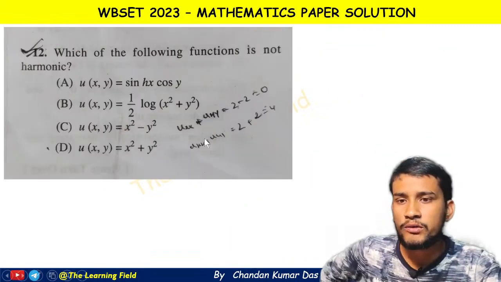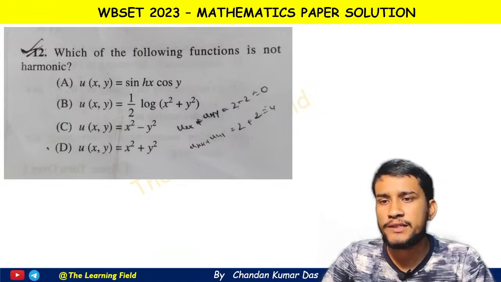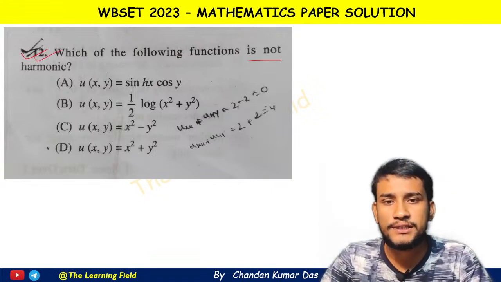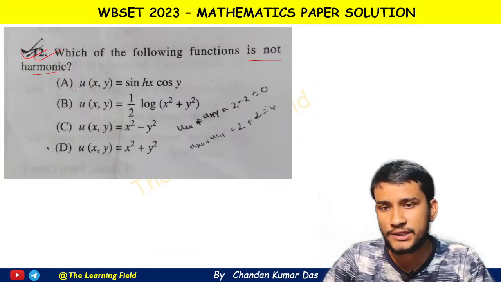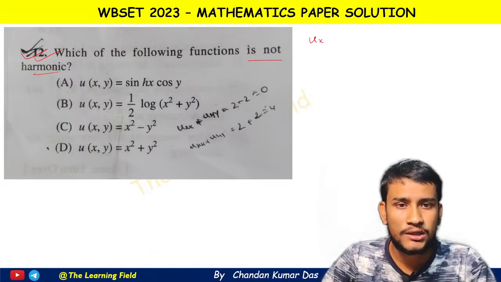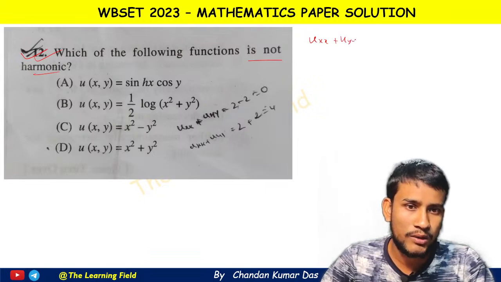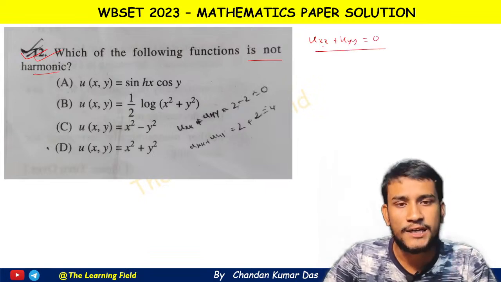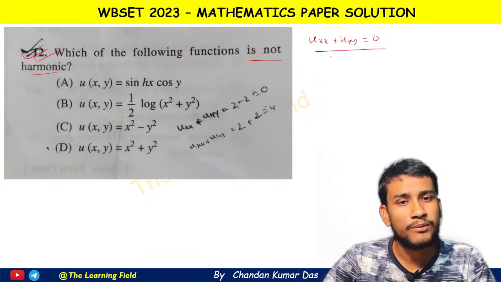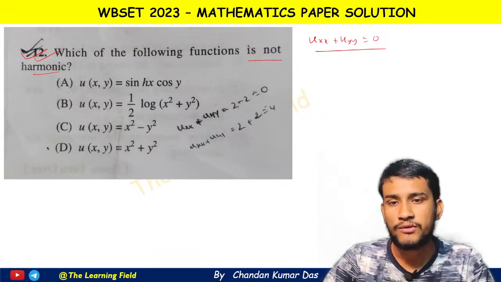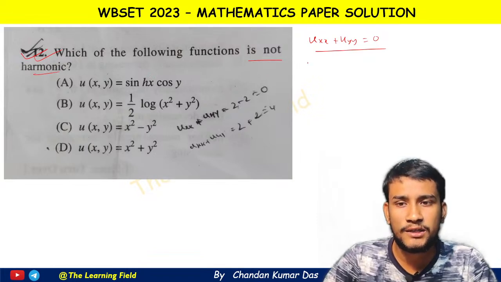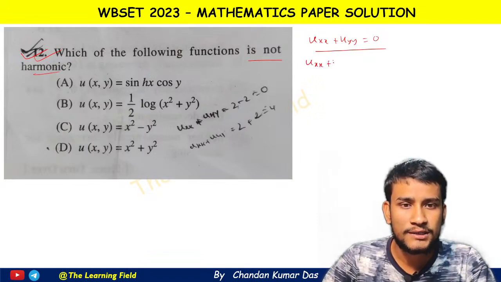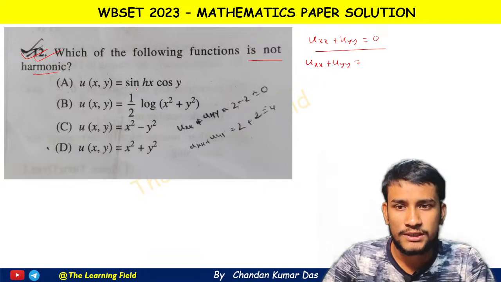Okay, now going to the next question. This is a very easy question. Which of the following functions is not harmonic? Here only the real part is given, that is u(x,y). So we have to check whether uxx plus uyy is equal to 0. If this is satisfied, then we say that the function is harmonic, otherwise the function is not harmonic. So if we check for the first term, then uxx plus uyy, this is equal to,